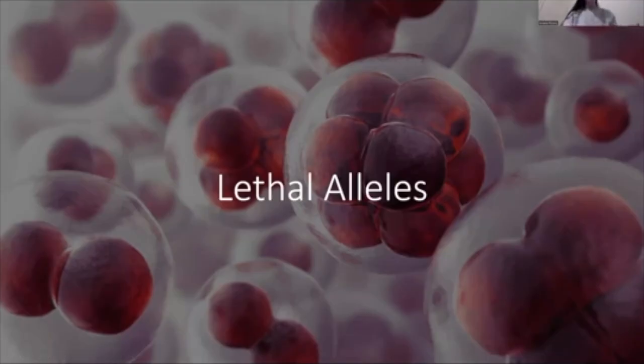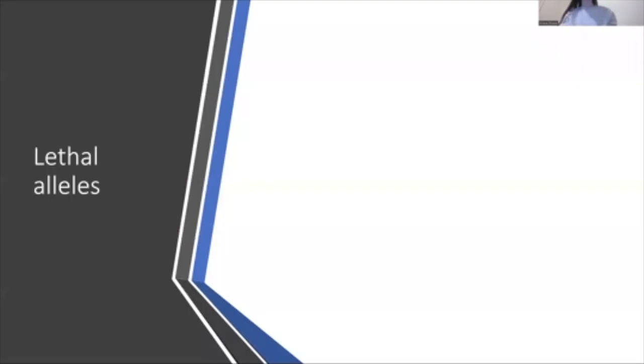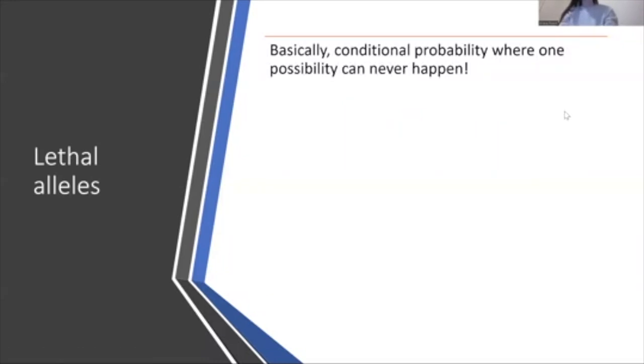So as you can see by the name, you can kind of guess what this is about. This is whenever some genotype is going to be lethal, as in the offspring isn't able to survive. So the way that you can think about this is like conditional probability, where one possibility can never happen.